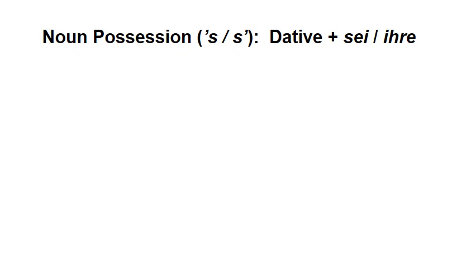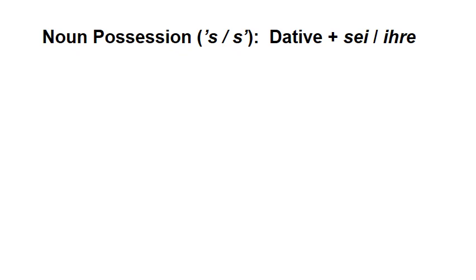Now, one common use of the dative is to form the possession of nouns, the possessive case or the genitive case. Now, in English, this is marked by an apostrophe S or an S apostrophe. S apostrophe is if it's plural, and apostrophe S if it's singular. That's how you show possession.